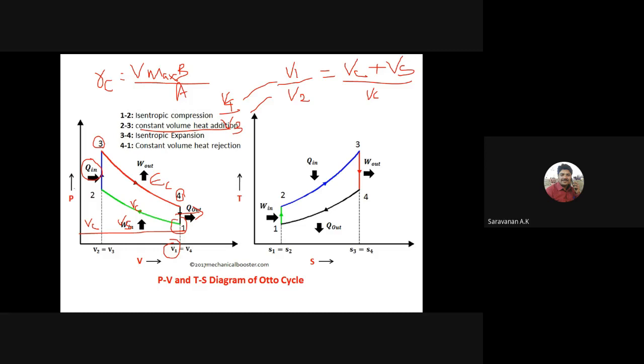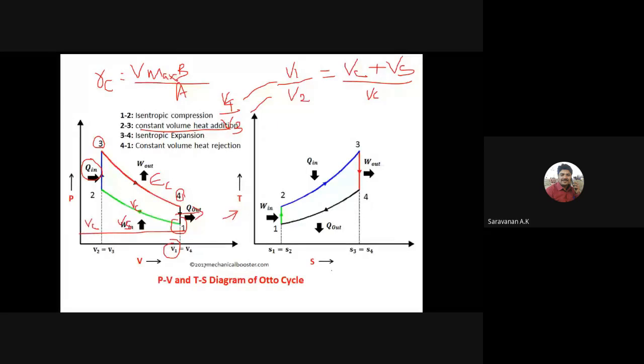Corresponding to the PV diagram, we can see the TS diagram, right? What is TS? Temperature and entropy. For the process 1 to 2, it is the isentropic compression process. In this compression process, we are not giving any heat, right? Mainly the entropy is a function of the temperature.